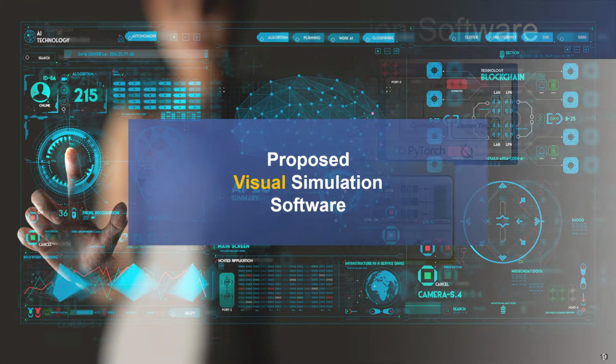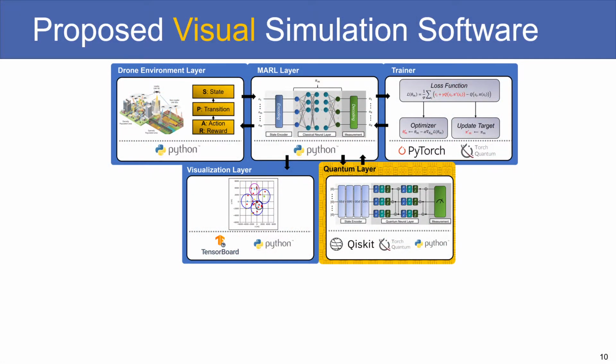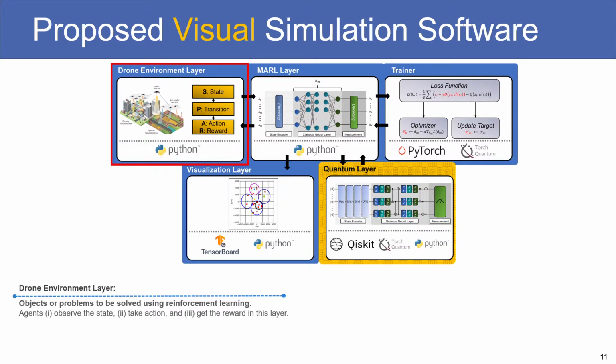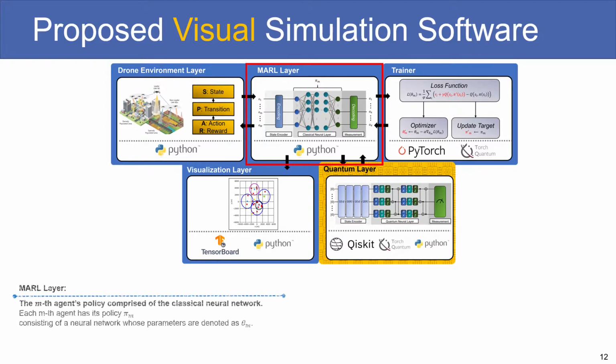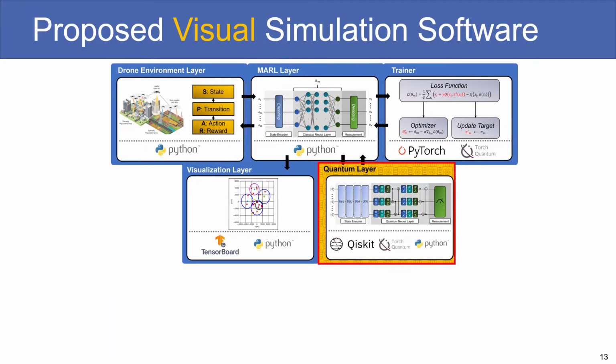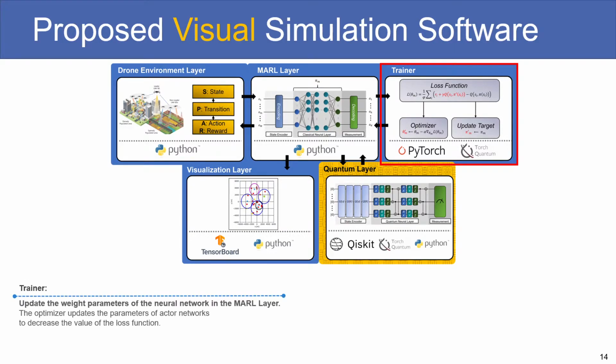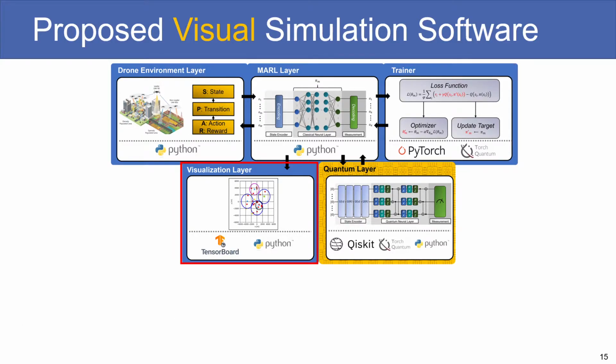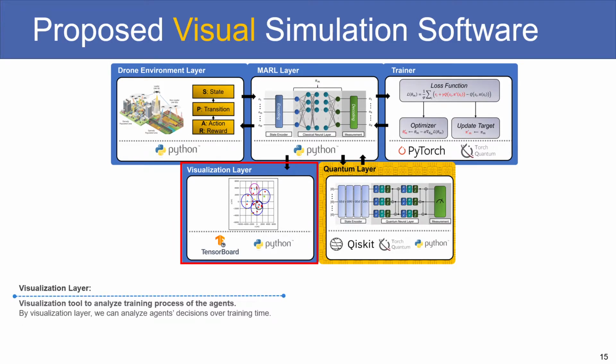Next, I'll elaborate to you about the entire structure of our framework and showcase an actual demonstration. This is the drone environment layer, where the multiple drones try to train the policies. And then next, for the MARL layer, you can see the nth agent's policy is comprised of neural networks. And then we have the quantum layer, and then we have the trainer layer, where we will update the weight parameters of the neural networks and decrease the loss function. Finally, in the visualization layer, the training process of the agents are analyzed by using a visualization tool.